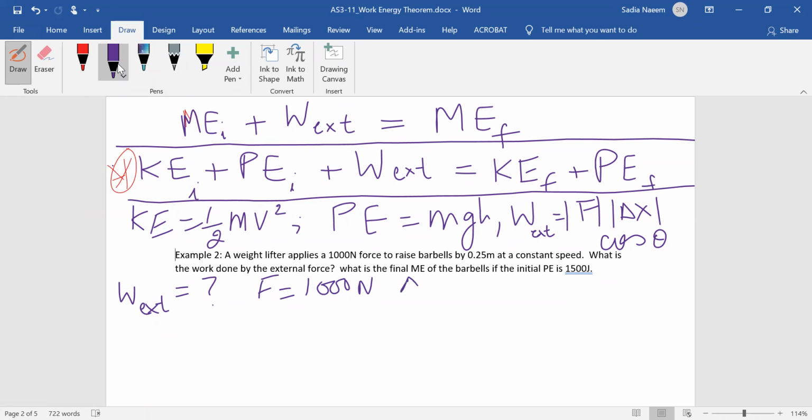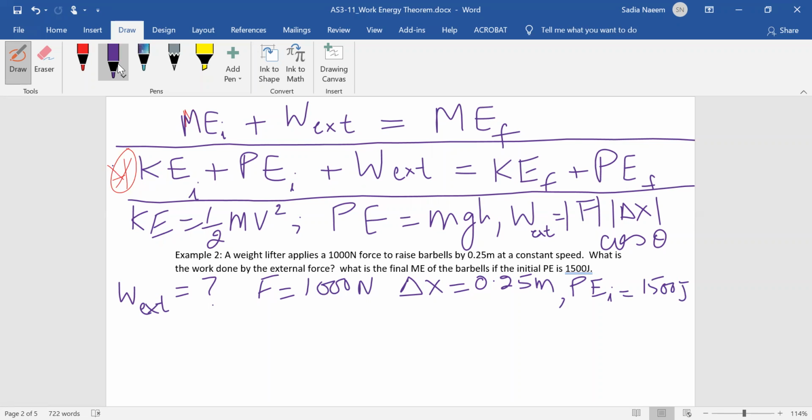And he lifts the barbell by the displacement, which is also the height, right? In this case, height and displacement are the same thing. I'm going to put it as delta x is 0.25 meters. You'll see in a minute why. What is the work done by the external force? So W external equals question mark. And what is the final mechanical energy of the barbell if the initial potential energy, so PE initial, is 1,500 joules.